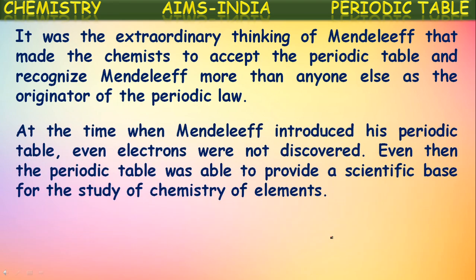At the time when Mendeleev introduced his periodic table, even electrons were not discovered. Yes, they did not know about electrons and subatomic particles. They knew atoms as the smallest particles. Even then, the periodic table was able to provide a scientific base for the study of the chemistry of elements. Without knowing about fundamental particles like electrons and protons, without knowing the arrangement of electrons inside the atoms, he predicted the chemical properties of the elements and segregated them into groups and periods. That is the greatness of this.